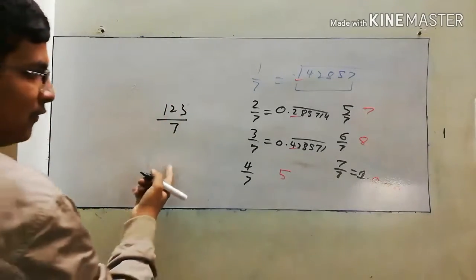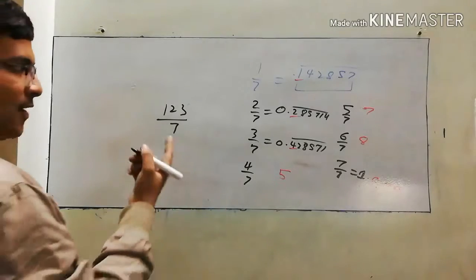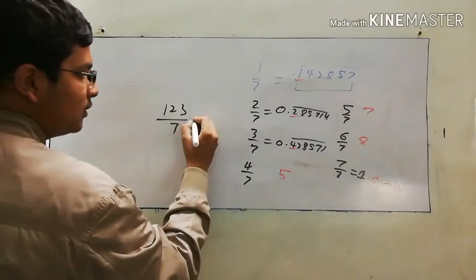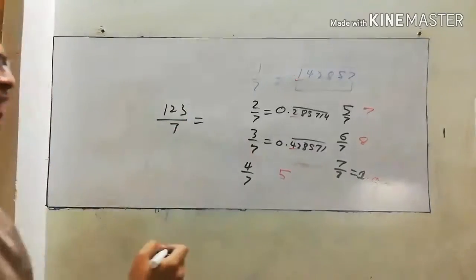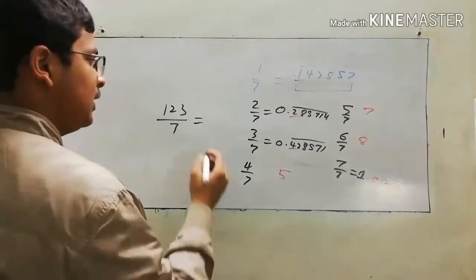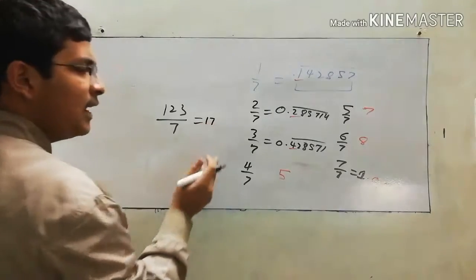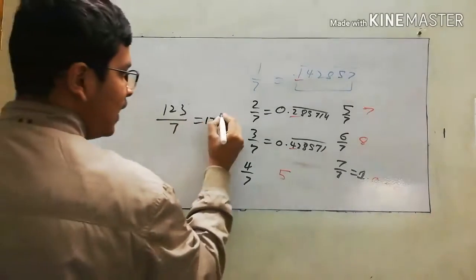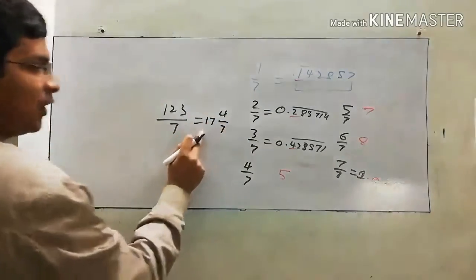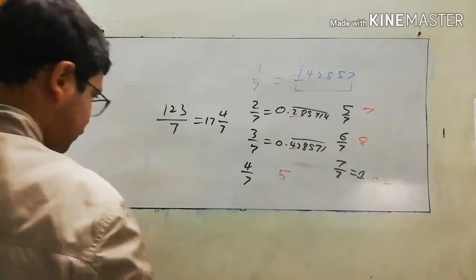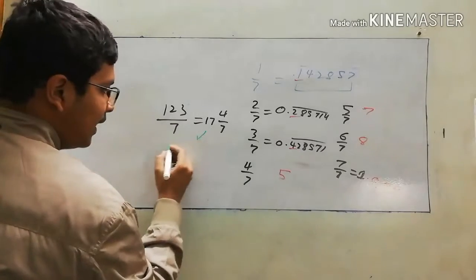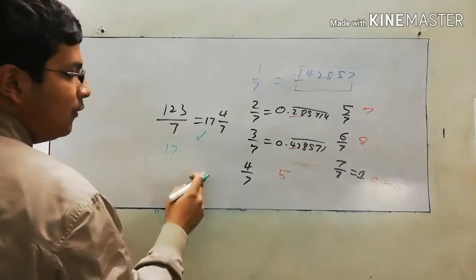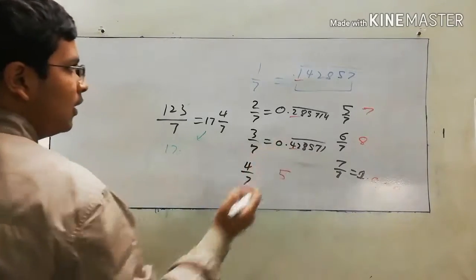First of all, we have to convert this improper fraction into a mixed fraction. So I think 119 is a multiple of 7. Yeah, it's 17 times 7. So 17 and over it comes 4 by 7. So what is this? 17. So we can write this the same as 17 point, and what will be the first number for 4 by 7?